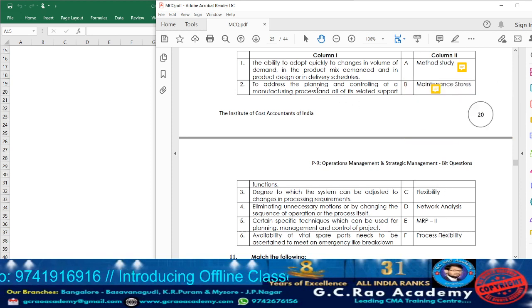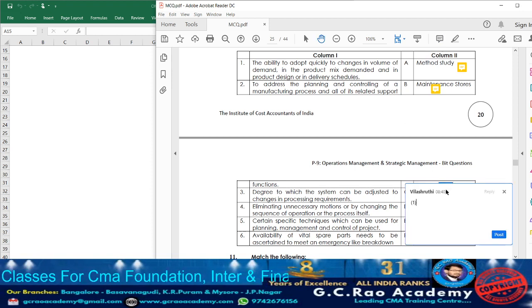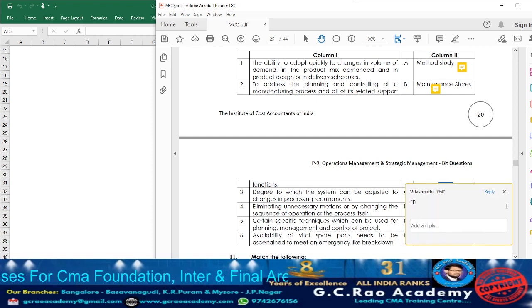Flexibility. Point number 1, what are they telling? The ability to adapt quickly to changes in volume of demand or in the product mix demanded and in the product design or in delivery schedules. That we are going to call it as what? Flexibility. So again as flexibility, take down point number 1.